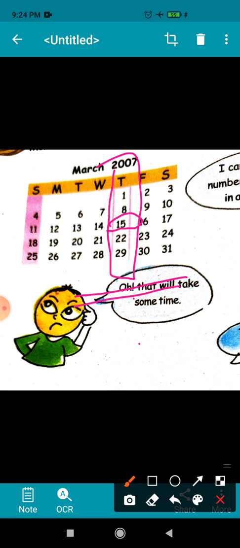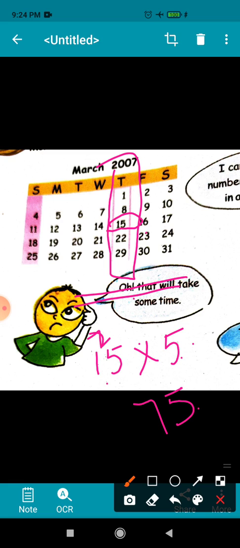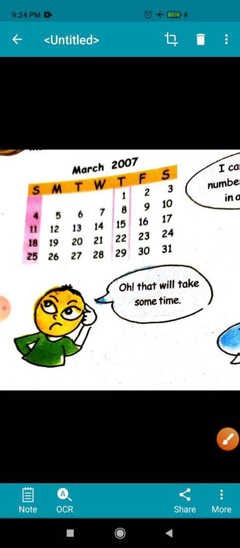15 multiplied by 5. 5 fives are 25, 5 carry over 2. 5 ones are 5 and 2 is 7. So 15 times 5 is 75. Now let us check by doing the total.